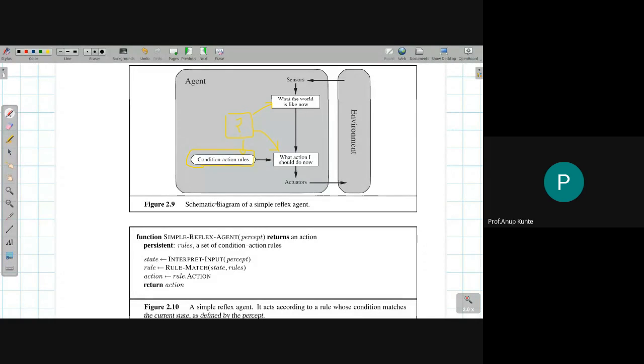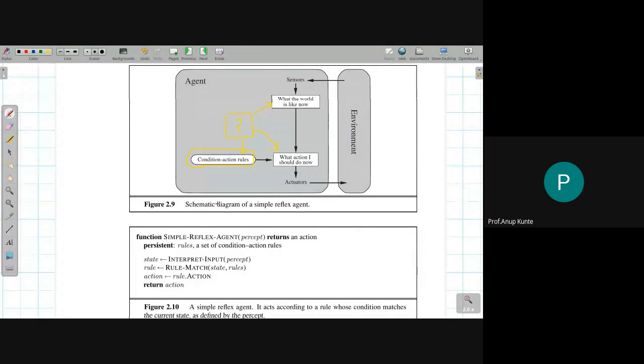So it is actually going against the definition of the rational agent that we had in our mind. In our mind, the rational agent was the agent that works with respect to the percept sequence and maps the action based on that percept sequence. Please remember the definition from two lectures back, where we saw the definition of rational agent. Fine. Now this single block is divided into 3 parts.